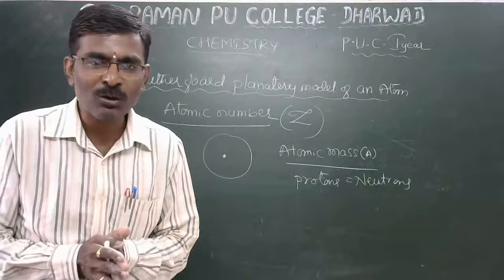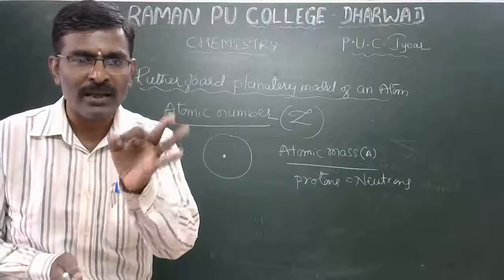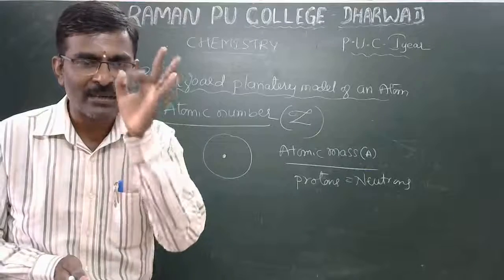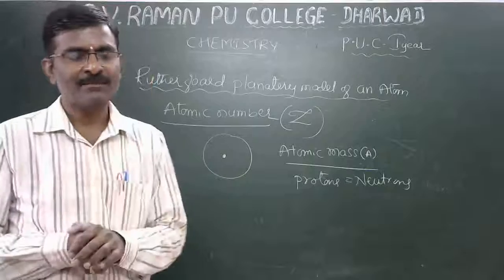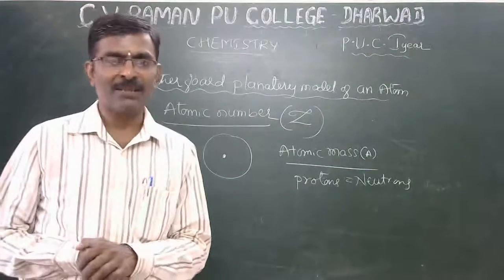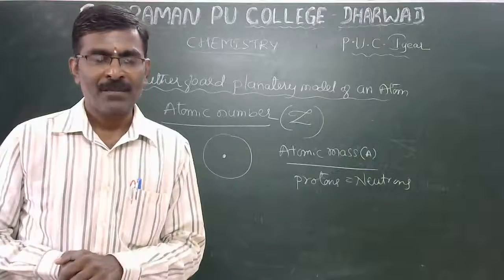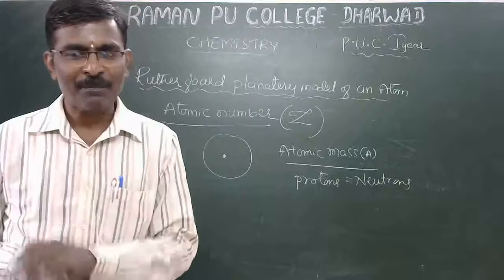Atomic number: the number of protons equal to the number of electrons, assigned by Z. Atomic mass is assigned by A.